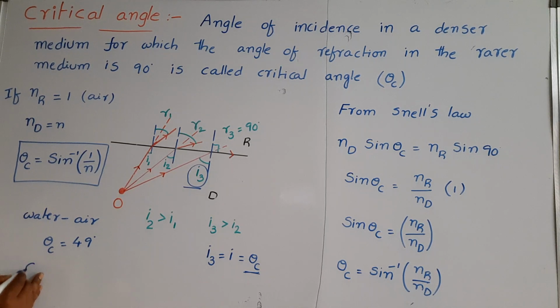In the same way, for the glass-to-air interface, the value is nearly 42 degrees. We need to remember these two values: water to air 49 degrees, glass to air 42 degrees.